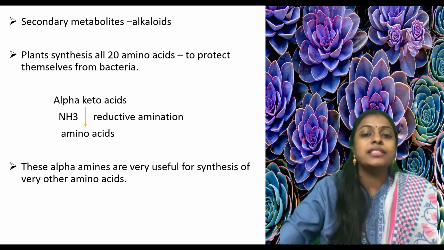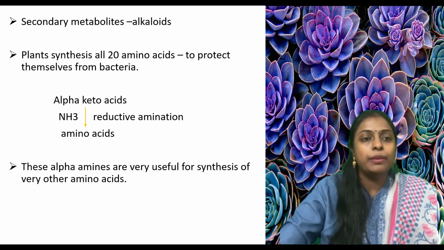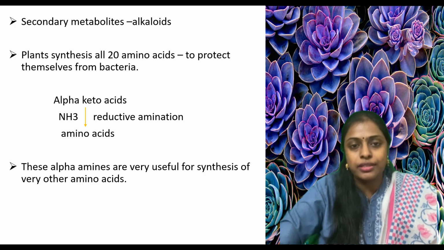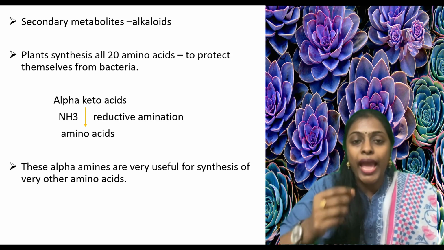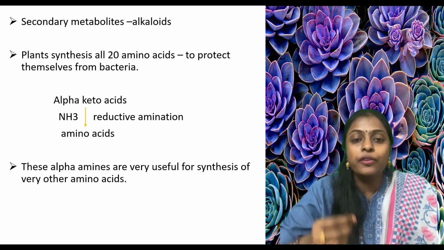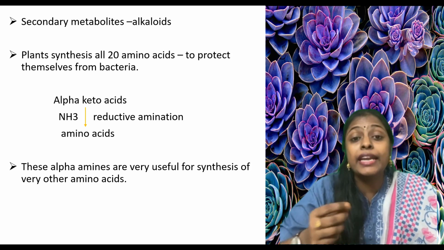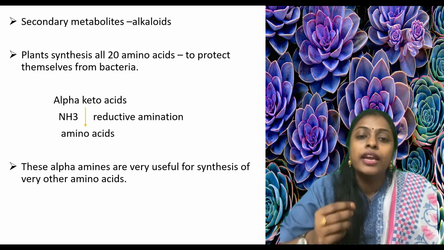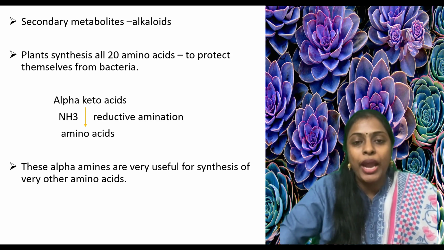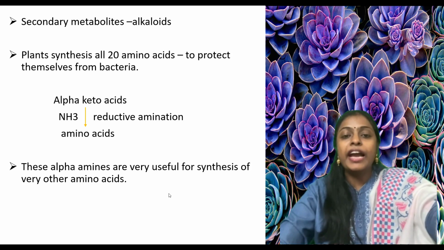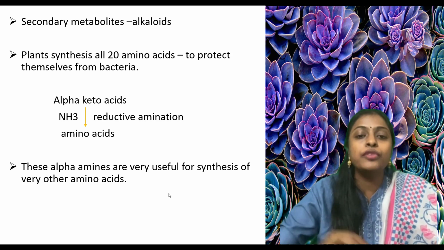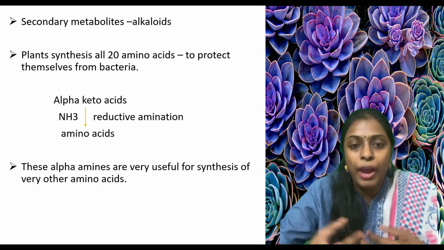These amino acids are produced with the help of alpha keto acids. These alpha keto acids, with the help of reductive amination and in the presence of amines, are converted into amino acids. These alpha amines are very useful for the synthesis of other amino acids.